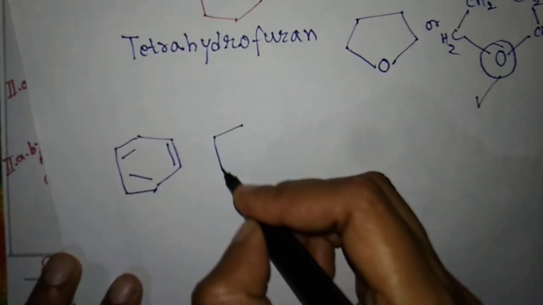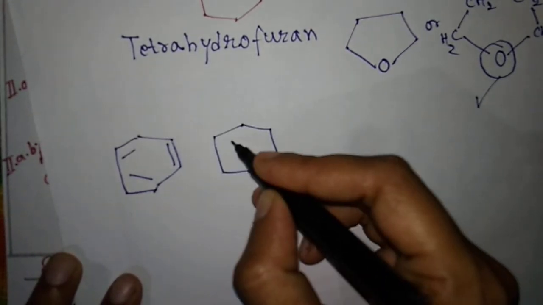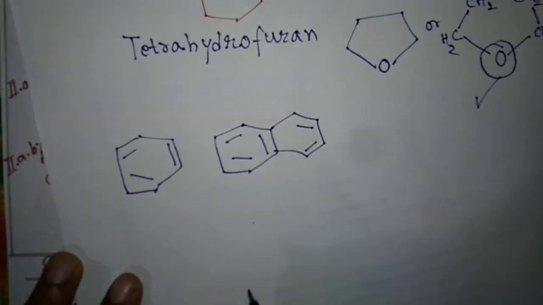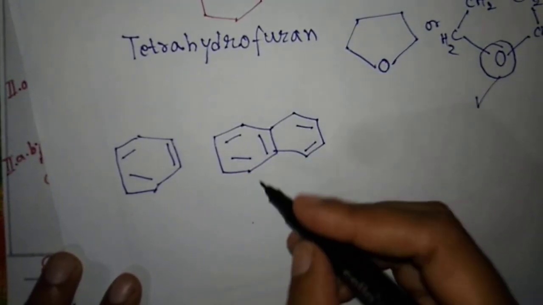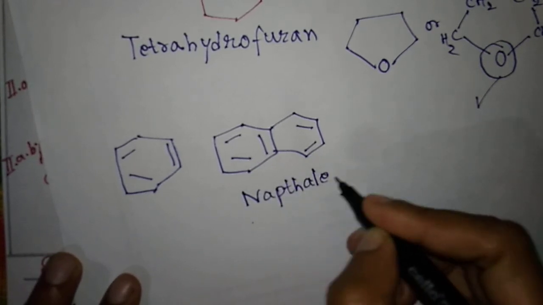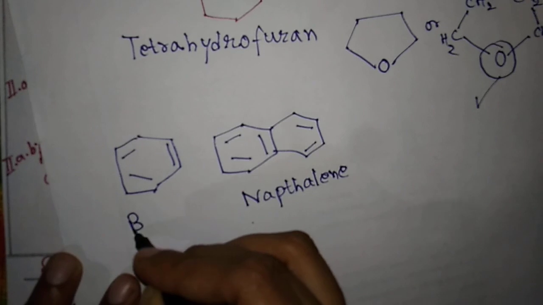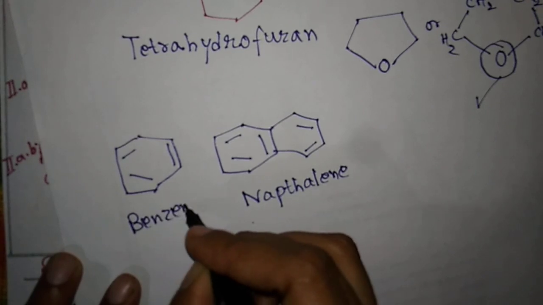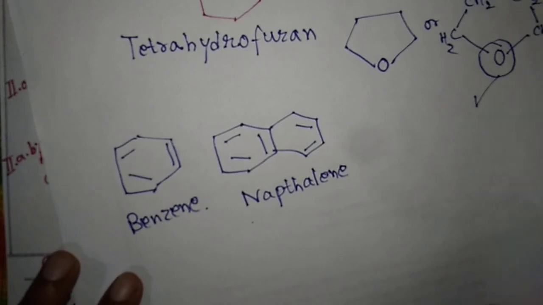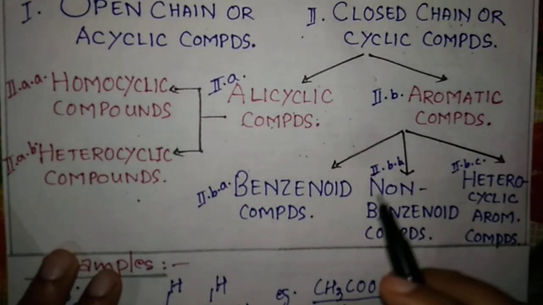Then naphthalene is there. How do we write naphthalene? Like this. Naphthalene consists of two benzene rings. You can see benzene rings are there. So this is naphthalene, a benzenoid type of compound, and this is benzene. Similarly there are many more benzenoid type of compounds.